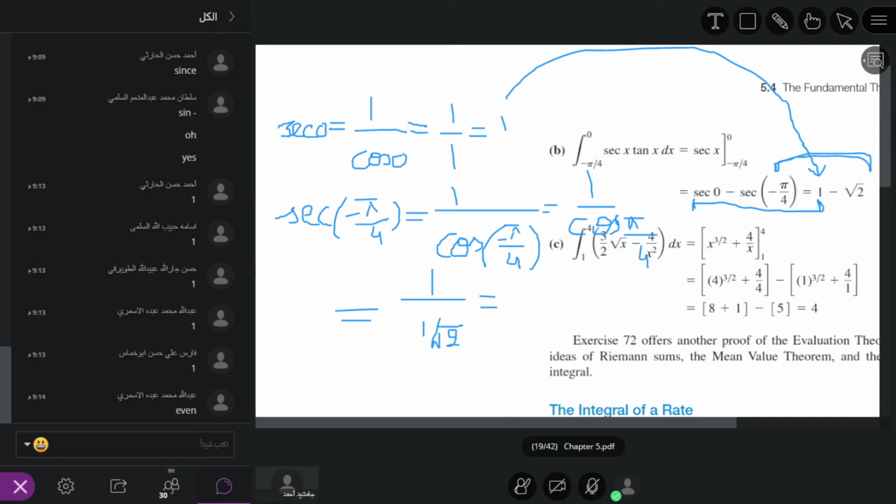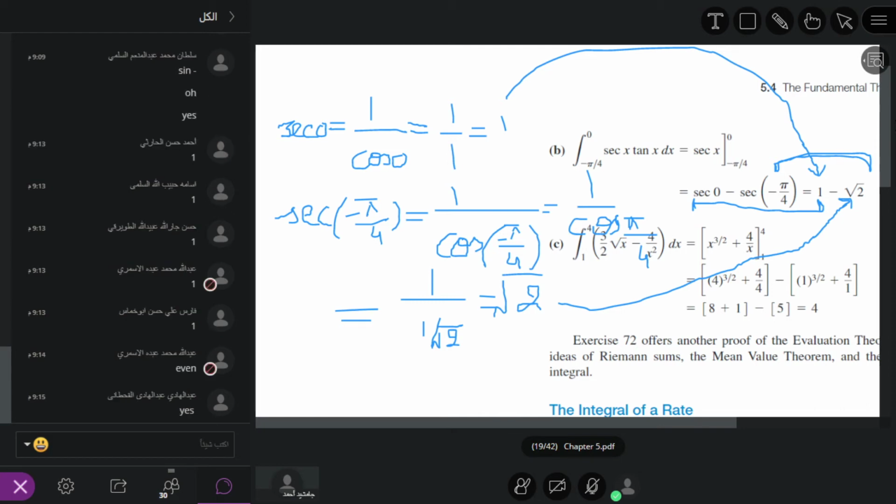That is why we are writing square root 2 here, and our answer is 1 minus square root 2. Okay, you got my point?